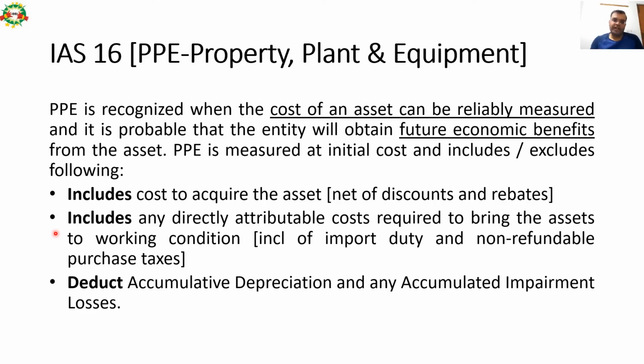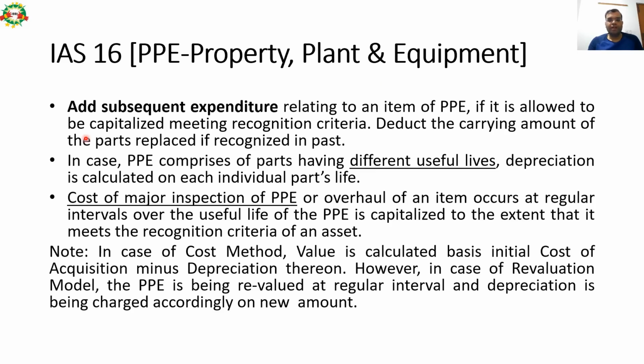It includes any directly attributable cost required to bring the asset to working condition, including import duty and non-refundable purchase taxes. Deduct accumulated depreciation and any accumulated impairment losses. Impairment we will see in next slides. So whatever depreciation or impairment has been incurred till date, that has to be deducted from the cost. Add subsequent expenditures relating to an item of PPE if it is allowed to be capitalized, meeting recognition criteria as per Ind AS.